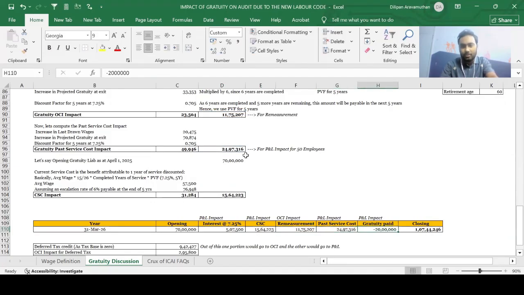And let's say some employees would have left during the year, right? We would have paid them gratuity. What would have been the journal entry? Basically, my gratuity liability debit to bank to the extent of 20 lakhs. So I get a closing balance of maybe 1,07,44,246, guys, right? Yes.